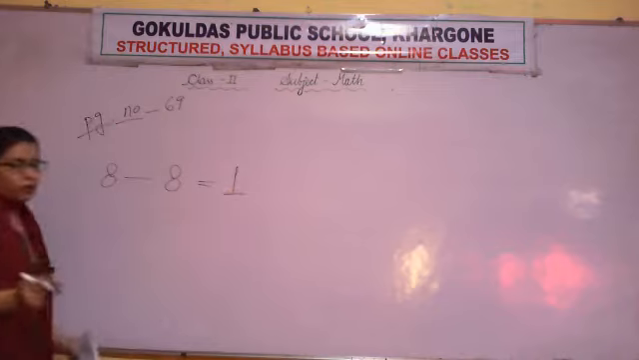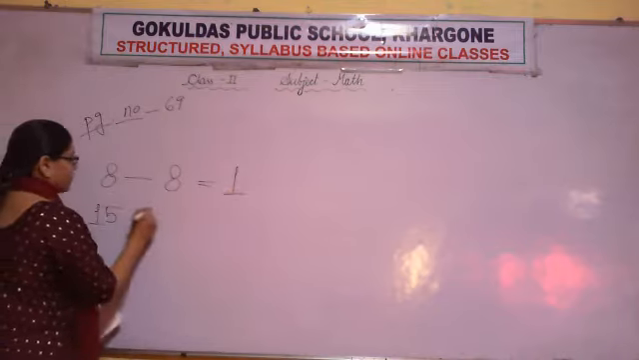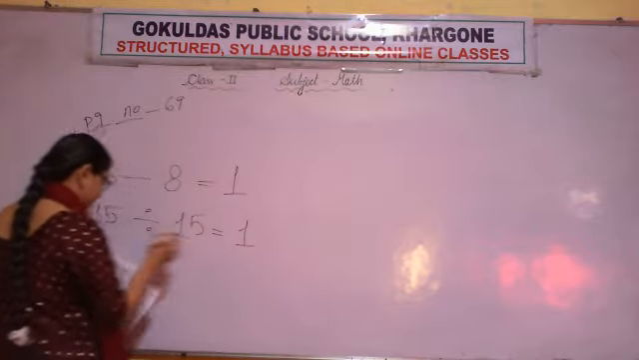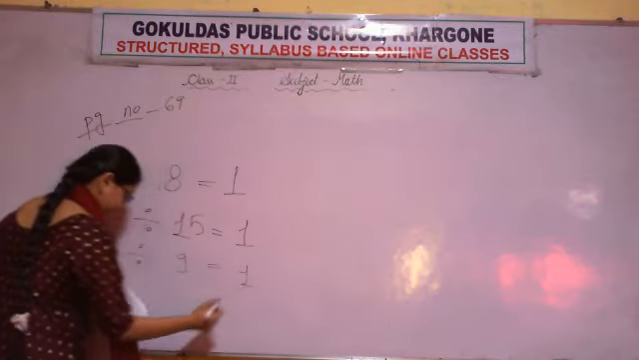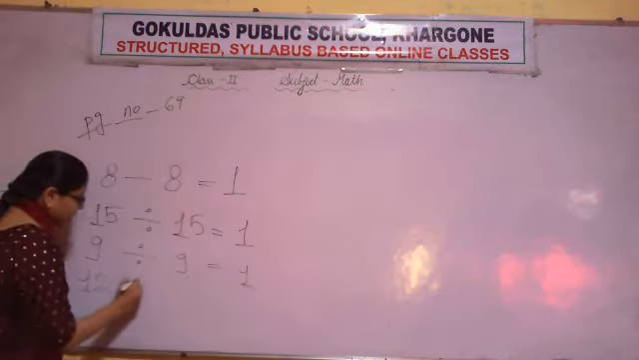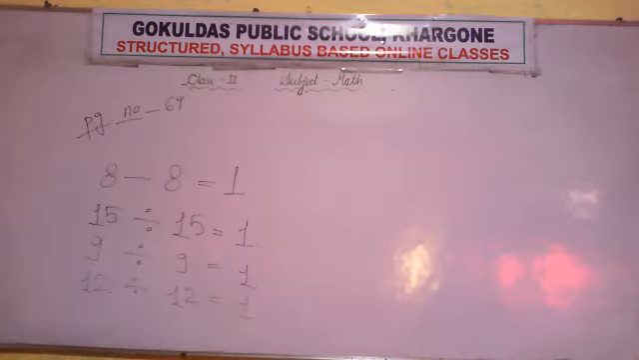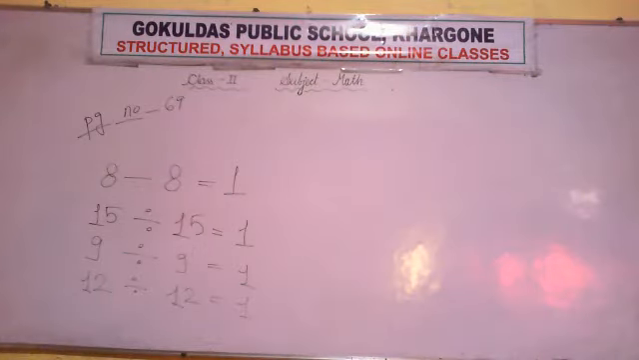I am just writing down the answers. 15 divided by 15 is equal to 1. 9 divided by 9 is equal to 1. And 12 divided by 12 is equal to 1. All of you check your answers. I hope you all have done correctly.